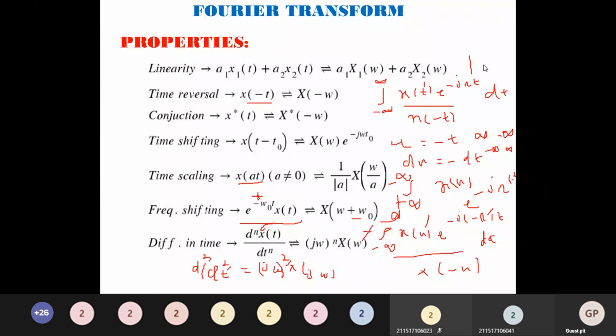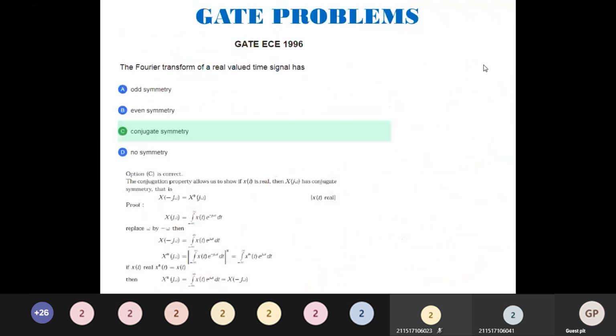Now we will try to solve some GATE problems. The first question is the Fourier transform of a real valued time signal. As we said earlier, we know conjugation property is applicable. What is conjugation property? X of minus j omega is equal to x star of j omega. X of j omega formula is minus infinity to plus infinity x of t e to the power minus j omega t dt.